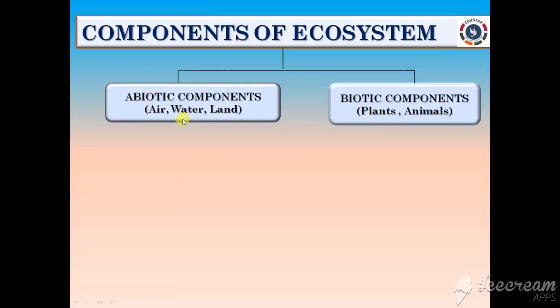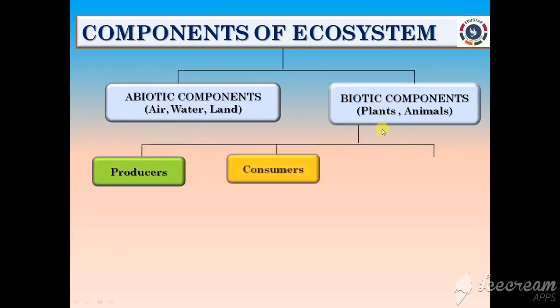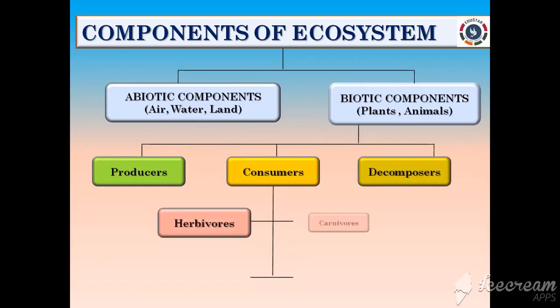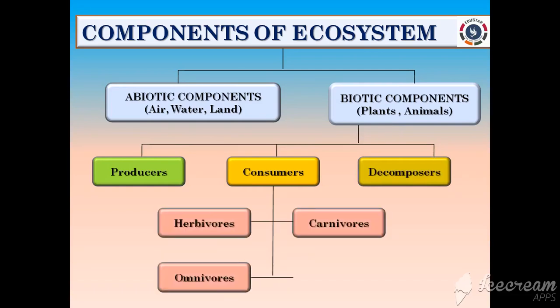These components not only affect the distribution and structure of an organism, but also their behavior and interrelationships too, right? The word biotic refers to the living organisms present in the ecosystem, which form the biotic components, right? The biotic component is further divided into producers, consumers and decomposers. Consumers are again divided into herbivores, carnivores, omnivores and parasites as well, right?